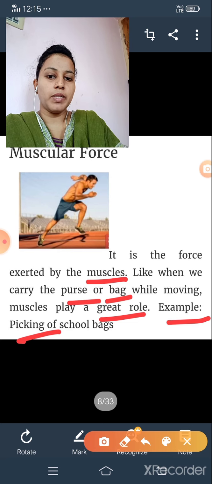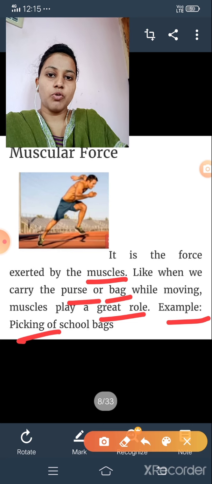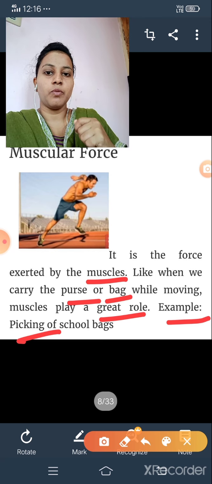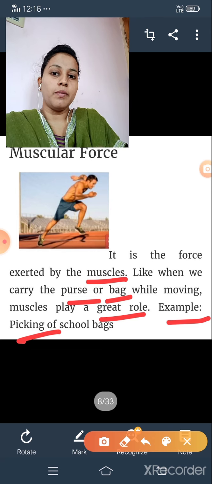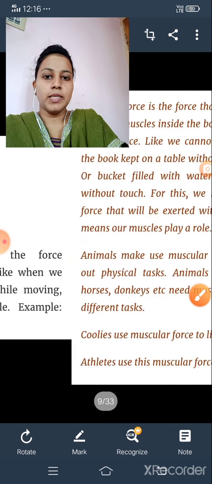So example, that is carrying the purse or a bag. While moving, muscles play a great role. While picking a school bag, without muscles we can't pick anything. So it is also an example for muscular force.